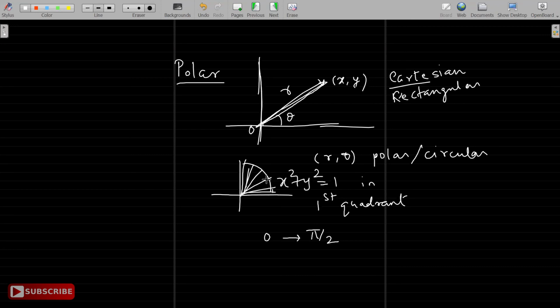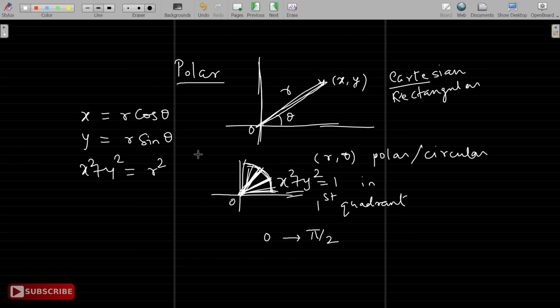And once I take any theta, for every theta, as far as r is concerned, we go from 0 to the circle. That circle is in fact r equal to 1. More generally, the relations are x equal to r cos theta, y equal to r sin theta. x square plus y square will be r square. So r square is 1, so r is 1.